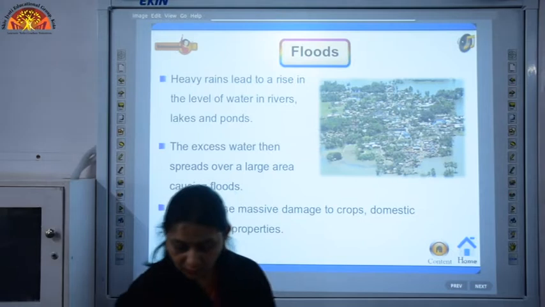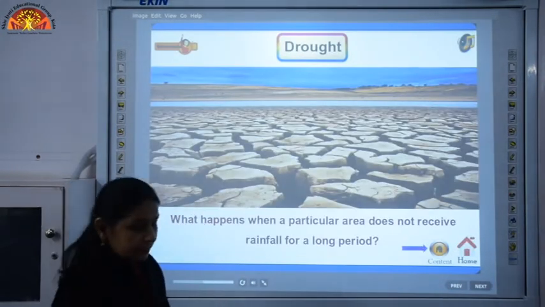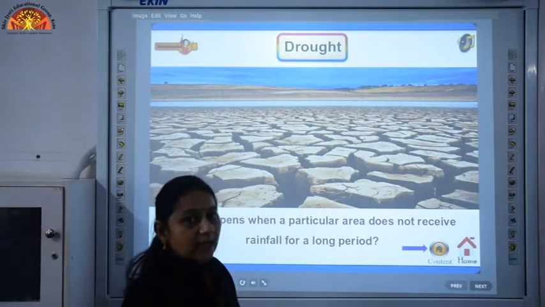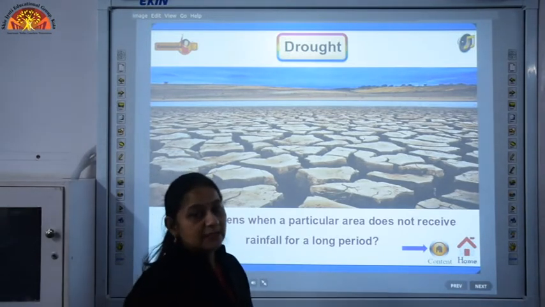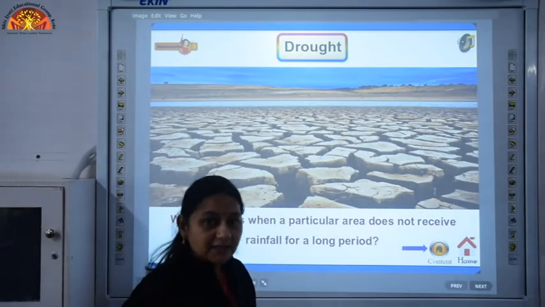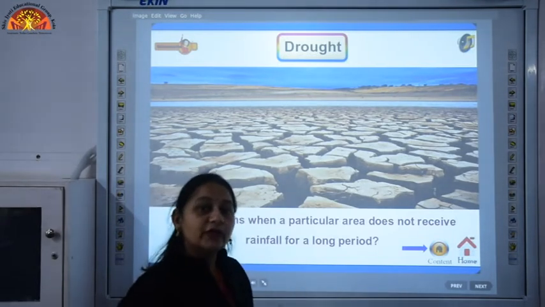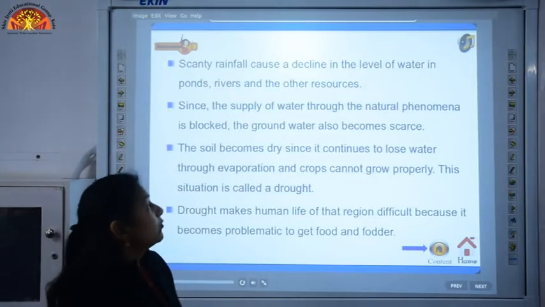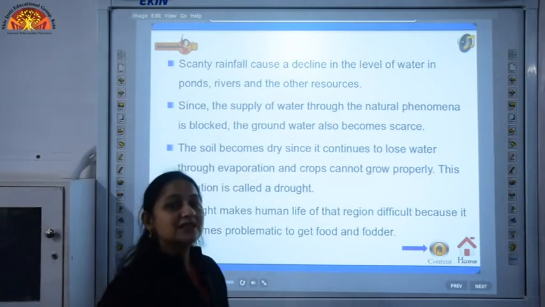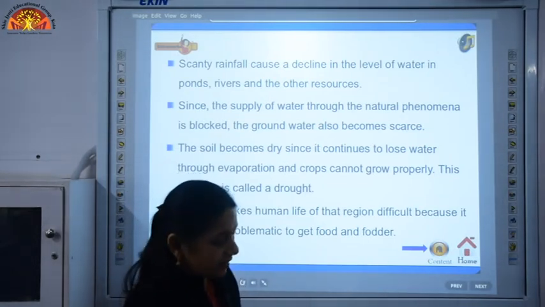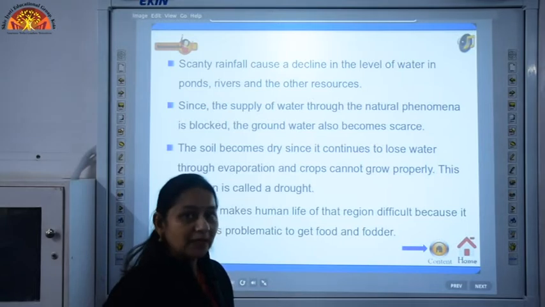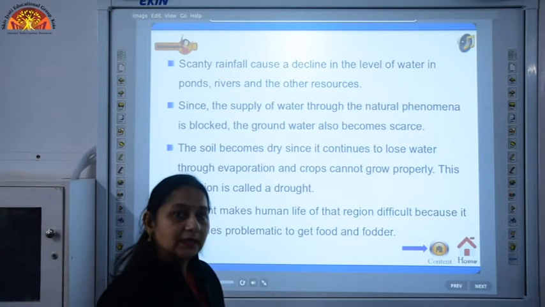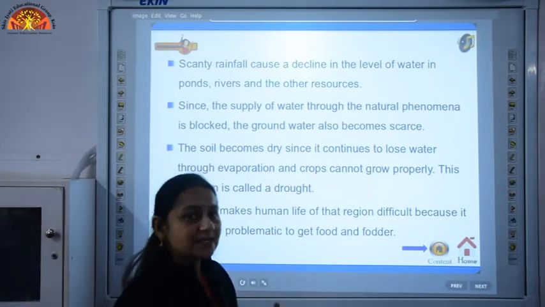So, children, now what will happen if a particular area does not receive rainfall for a long period? These are the extremities of climate, means when it rains heavily there are floods, but when it does not rain for a very long period of time, what do we have? A drought occurs. Now, what is a drought? Means when there is very less rainfall or scanty rainfall, an abnormally long period of time when there is no sufficient rainfall, this time period is referred to as drought.